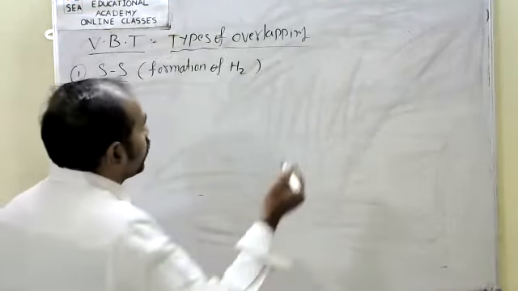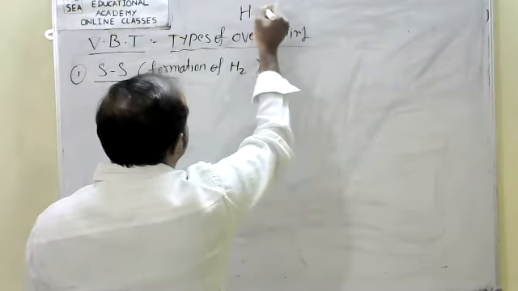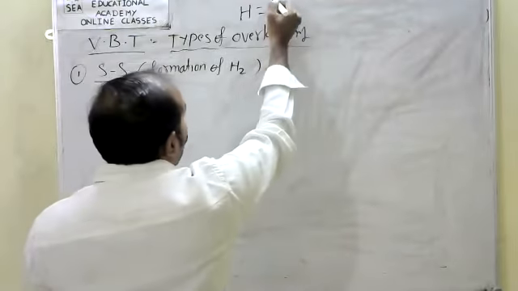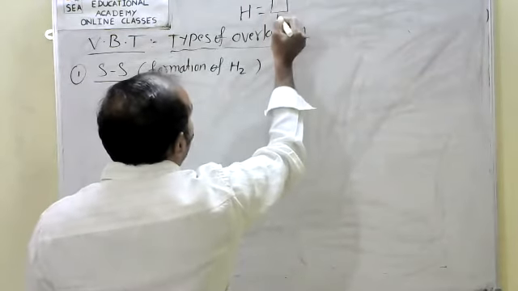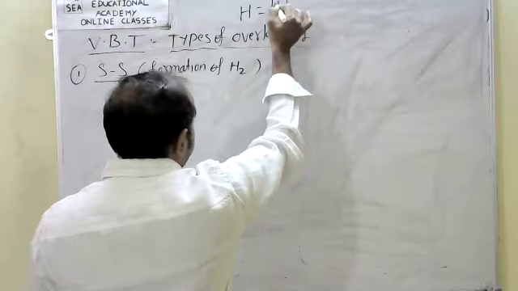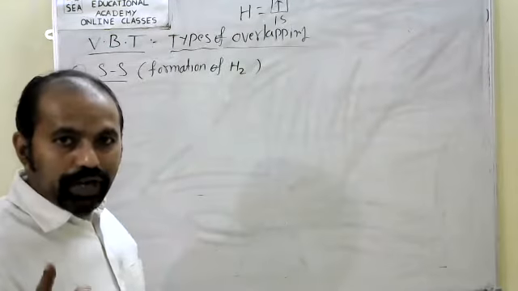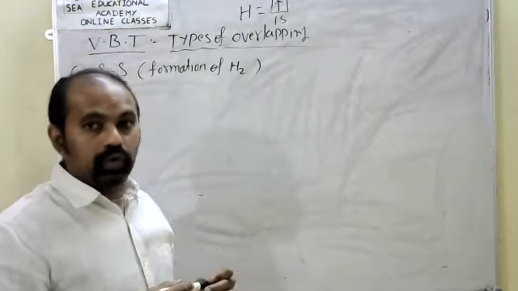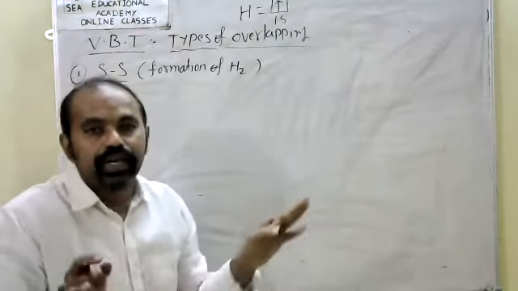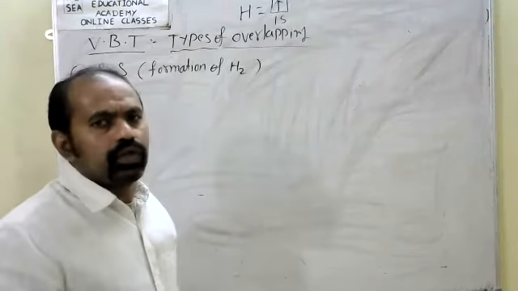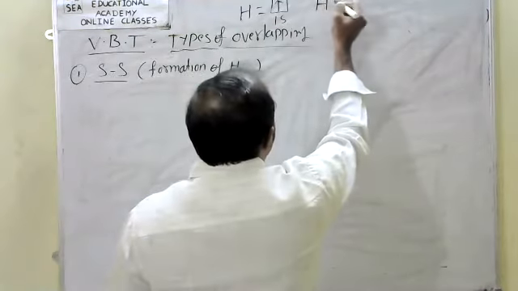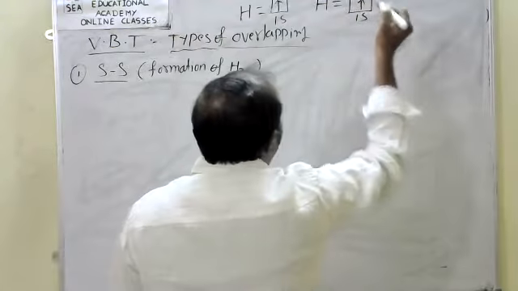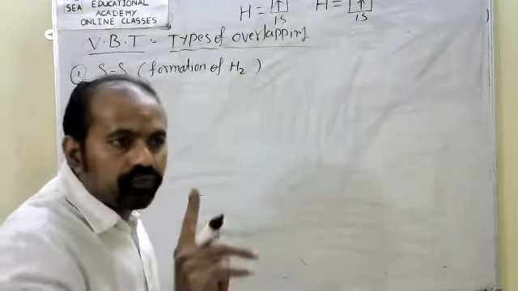For example, hydrogen has only one electron in its orbital. According to the rule, an orbital can accommodate two electrons, but here it is half filled, only one electron is there. The second hydrogen is also the same, it contains one electron in one s orbital, so it is also half filled.